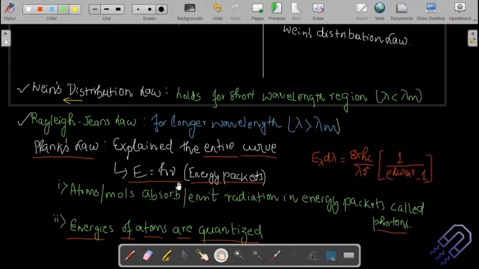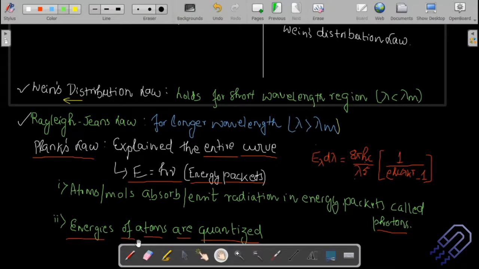Not possible. It will be multiples of h nu. That was Planck's idea, and based on this, he gave this theoretical explanation and this relation. Now, if you plot a graph for different values of lambda between energy and wavelength, you are going to get that experimental graph.